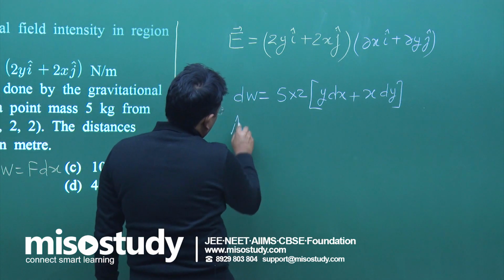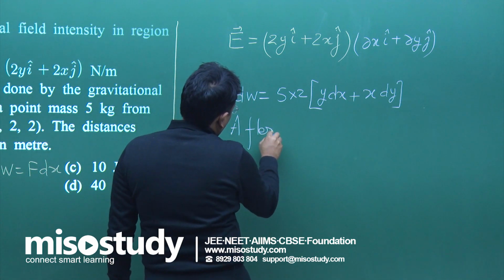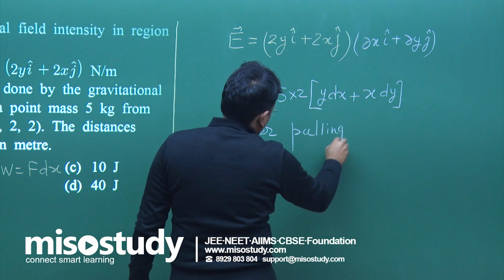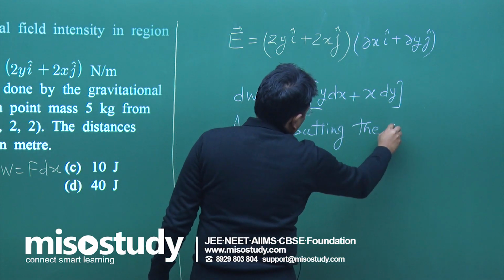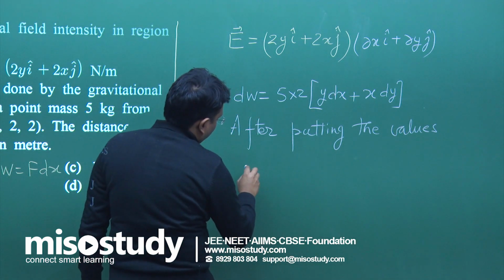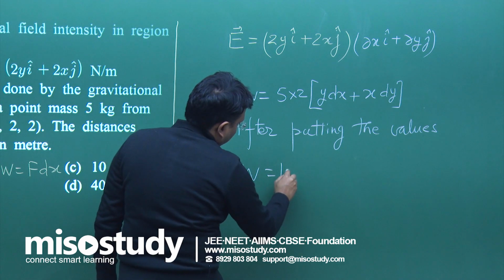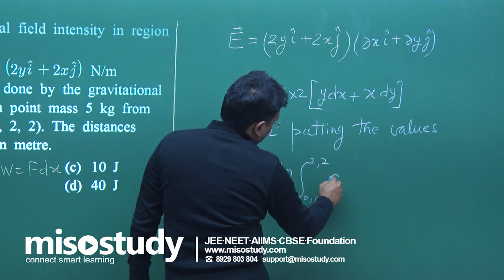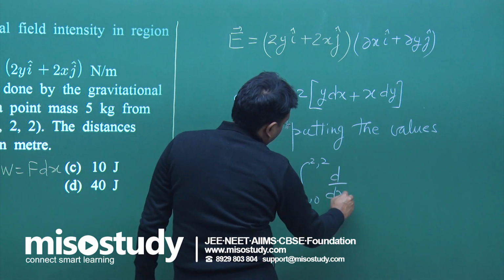After putting the values, W is equal to 10, integral from 0, 0 to 2, 2 of d by dx of xy.